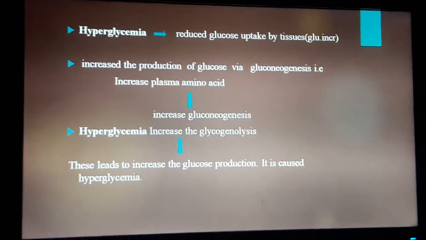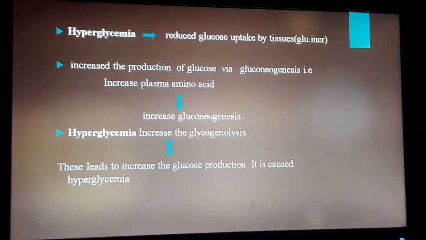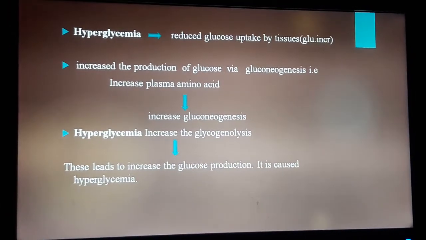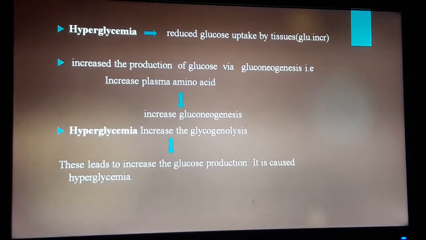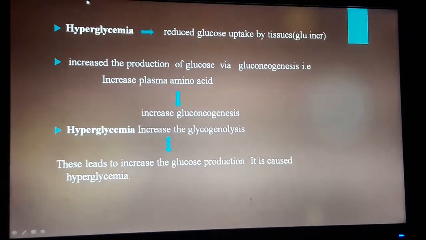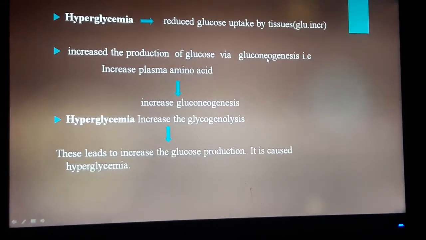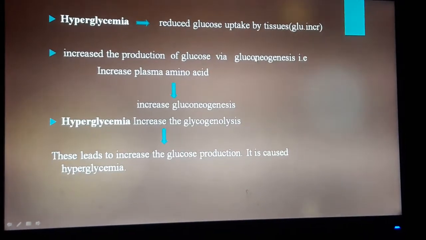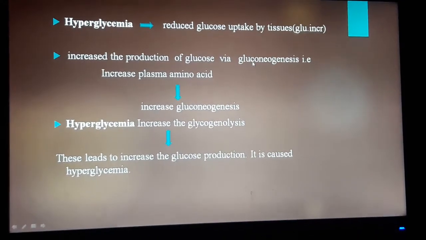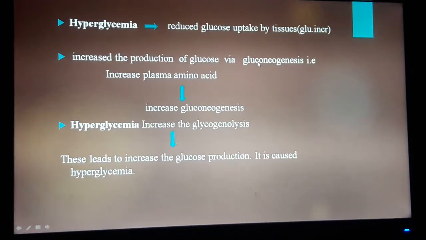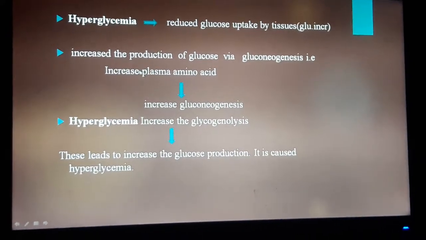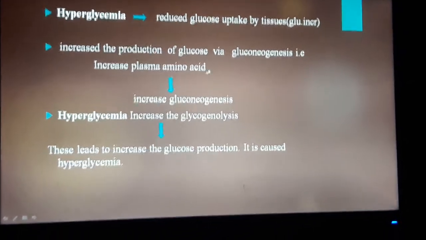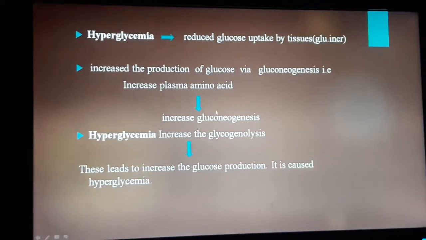In hyperglycemia, glucose uptake by tissues is reduced, so the concentration of glucose is increased, and the production of glucose via gluconeogenesis also increases. Gluconeogenesis means glucose synthesized from non-carbohydrate compounds. Here the increased plasma amino acids are converted to glucose.